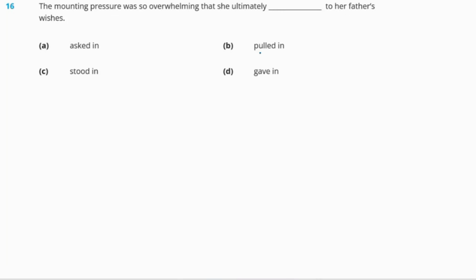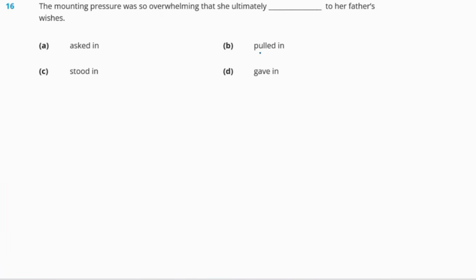Next is the mounting pressure was so overwhelming that she ultimately dashed to her father's wishes. Options are A, asked in, B, pulled in, C, stood in, and D, gave in. So let us see the meaning of all of these words. First of all, asked in means to put a question or to raise a query. Now option B, pulled in. Pulled in means move to the side. For example, he pulled in his car. That means he moved his car to the side.